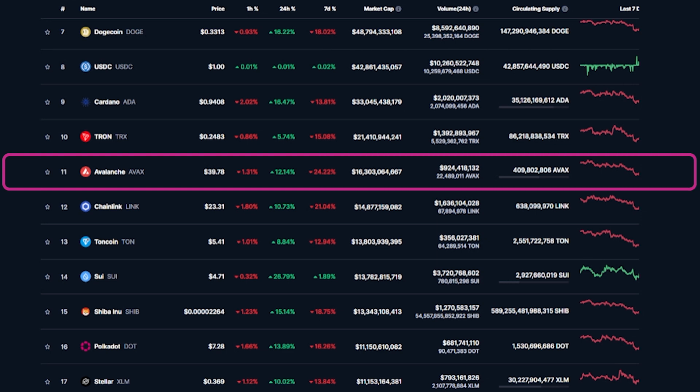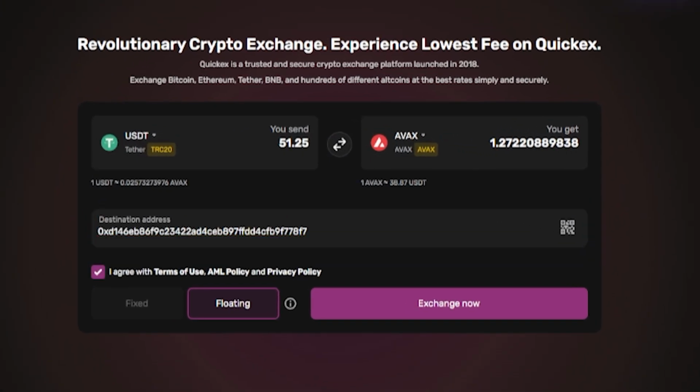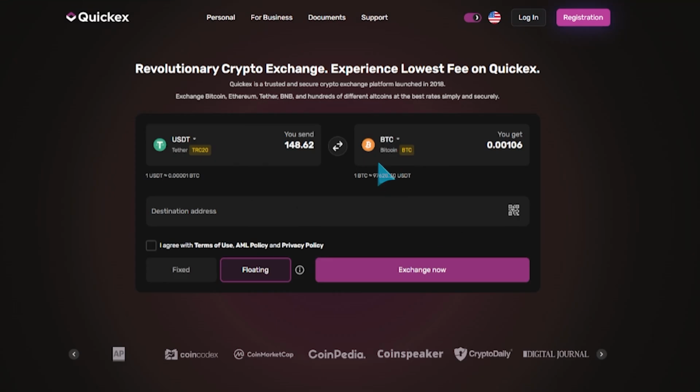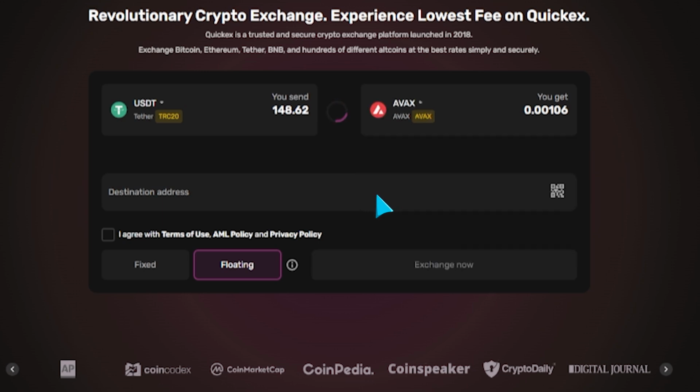Want to buy Avalanche quickly and at a favorable rate? On Quickex, you only need a wallet address to exchange. 5 easy steps to buy Avalanche. Open Quickex and select a currency pair to exchange for Avalanche.